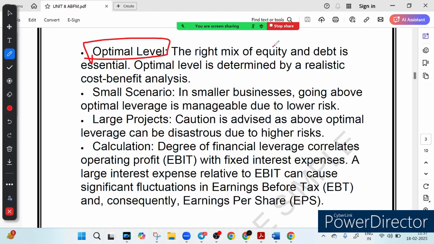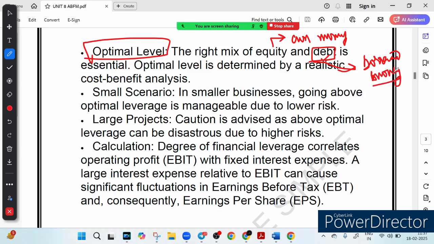What is the meaning of equity? Equity is your own money. And there is something called debt. What is the meaning of debt? Debt means borrowed money, right? So basically we have to find the balance between these two, that is equity and debt, right?